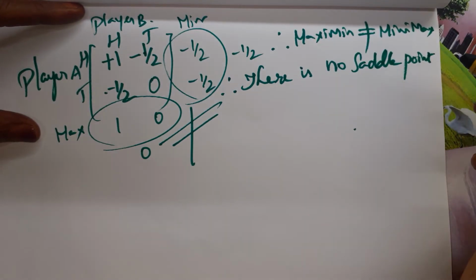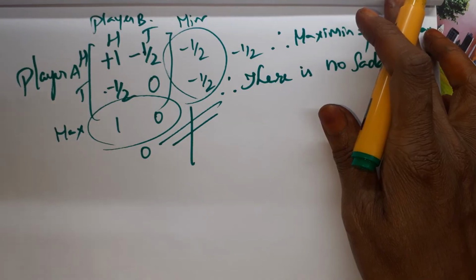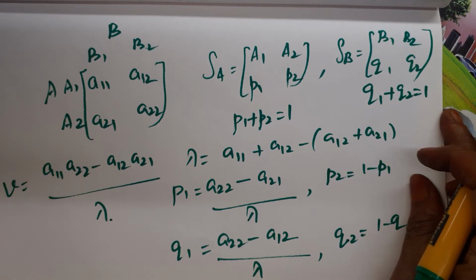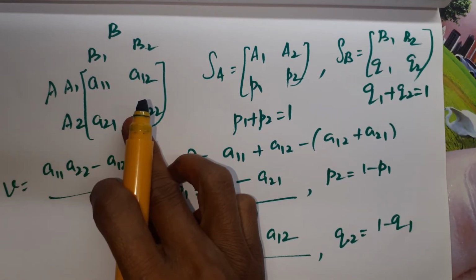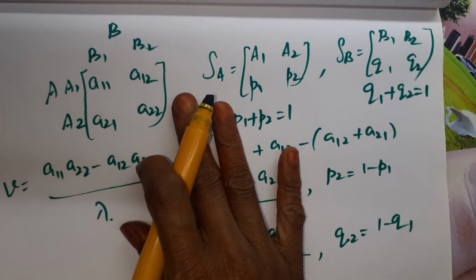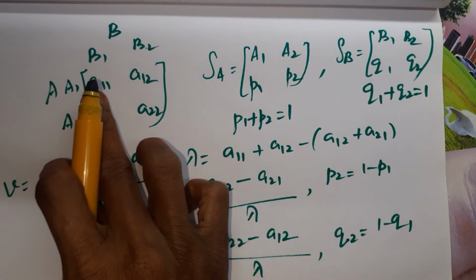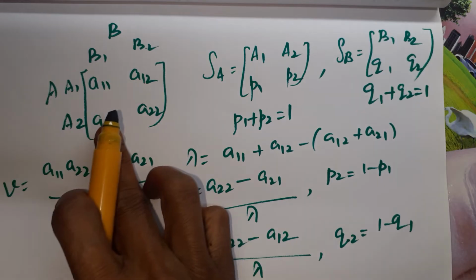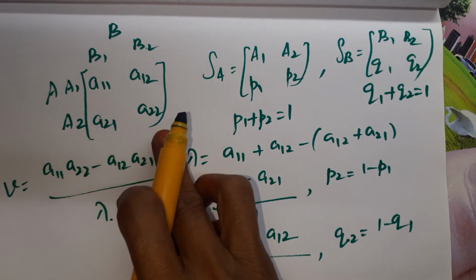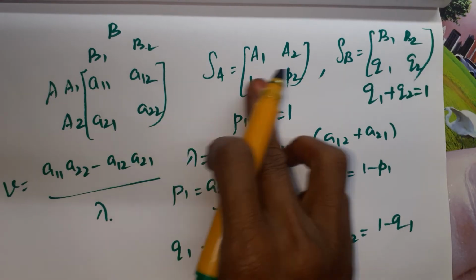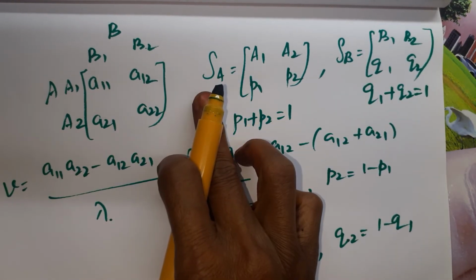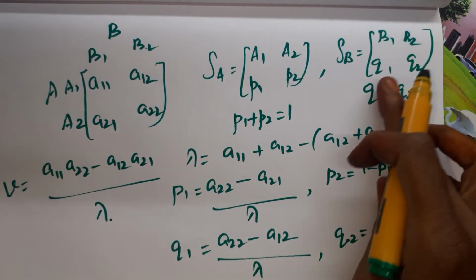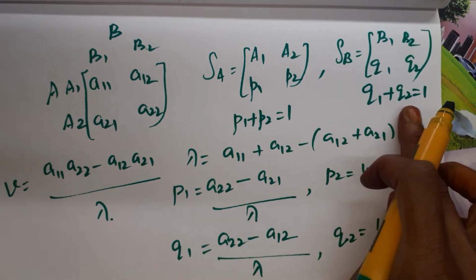For that, we have to find the mixed strategy using any one method. These are the formulae which you have to study for finding the strategies and value of the game. If it is a 2 by 2 game, 2 rows and 2 columns alone, we can use this method. So we take the first row, first column A11, first row, second column A12, second row, first column A21 and second row, second column A22. These two are the mixed strategies. Let the mixed strategy for player A be SA, A1, A2, P1, P2, and for B, B1, B2, Q1, Q2, where P1 plus P2 is 1 and Q1 plus Q2 is 1.